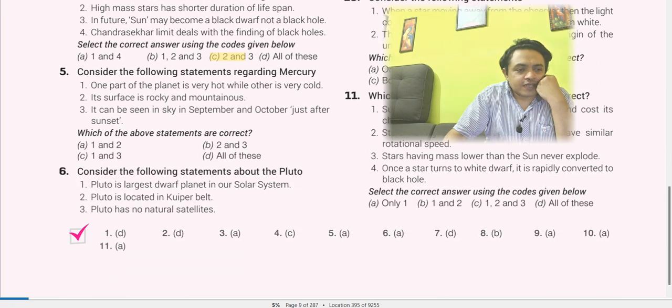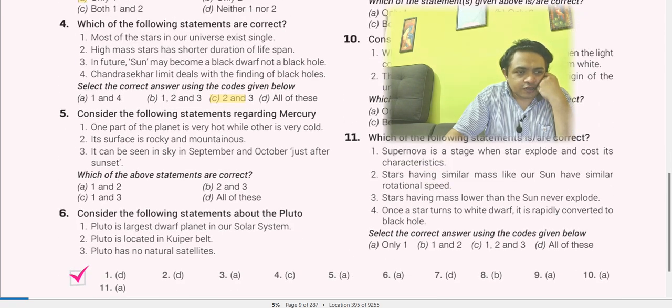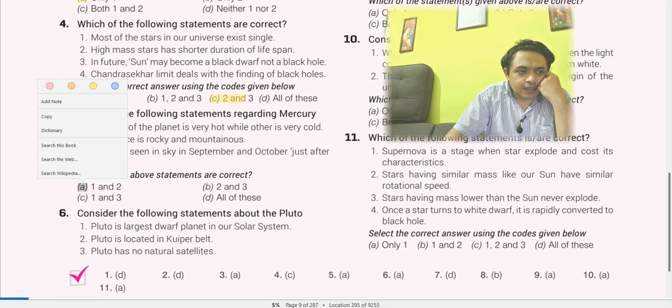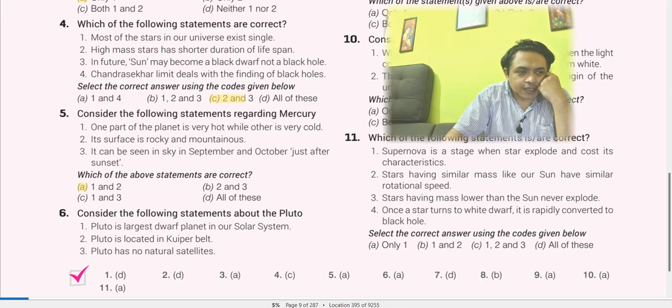So number 5: consider the following statements regarding Mercury. One part of the planet is very hot while the other is very cold. It is true. Its surface is rocky and mountainous, which is true. It is seen in the sky in September, October just after sunset. This is not true. So 5 is A. These two points are correct, 1 and 2.